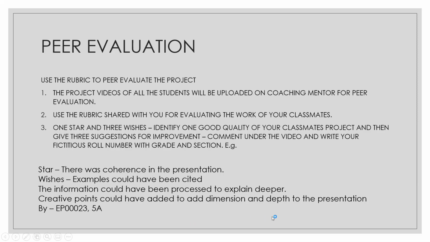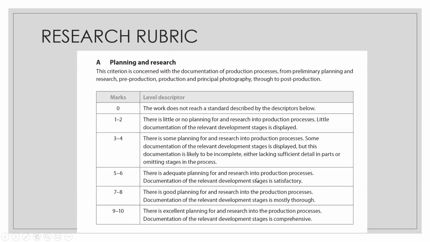Now comes the rubric. Where are the rubrics? Now, as you have seen, the project has 3 areas. So I have selected 3 rubrics which will help you to give the first wish, the second wish, and the third wish. So you need to select one wish from each rubric to evaluate your classmate.